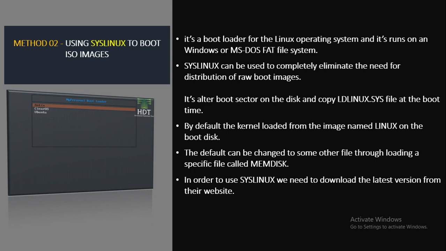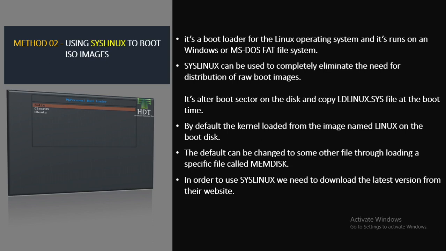At boot time, by default the kernel will be loaded from the image named Linux on the boot disk. This default can be changed to some other specific file. Here we are loading a specific file called memdisk. I will explain a little bit about memdisk. Memdisk is meant to allow booting legacy operating systems. Also, memdisk can boot floppy images, hard disk images and some ISO images as well.